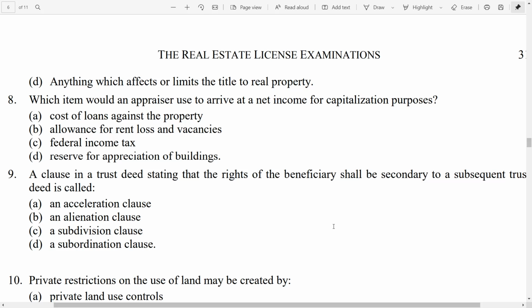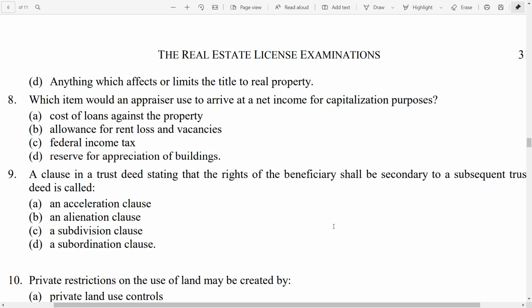So we have to know about the capitalization approach, which is just another name for the income approach. Well, that income approach, we have that formula of IRV, income divided by rate equals value. We have to know how to calculate that net income. Net income and net operating income are used interchangeably for state exam purposes. So what do we know about calculating that net operating income? Well, we do not take into consideration debt service. So the cost of loan against the property, that is something we do not take into consideration for net income. We do take it into consideration for cash flow.